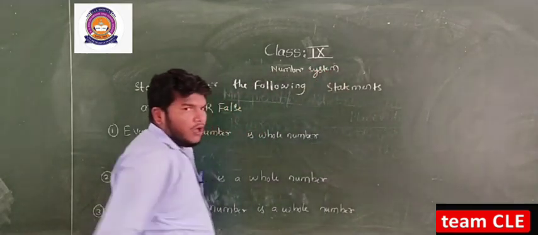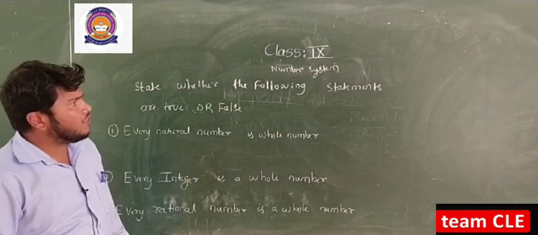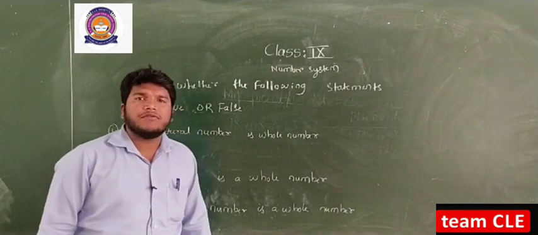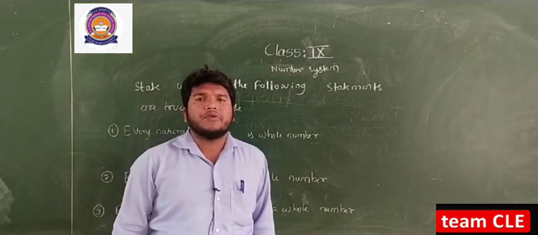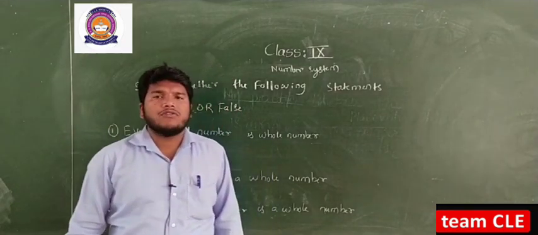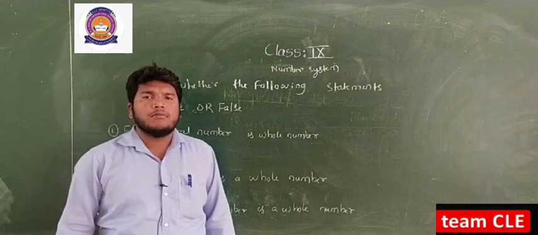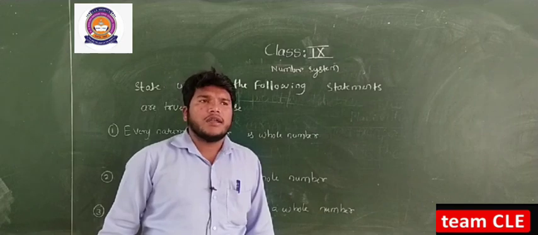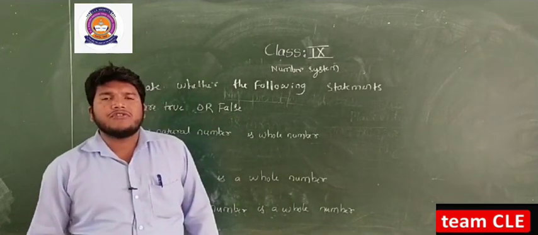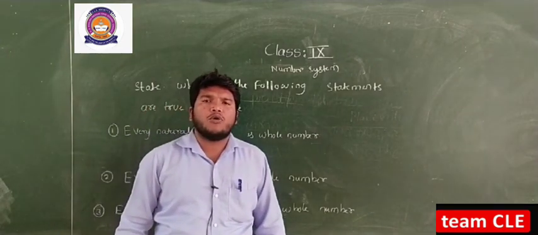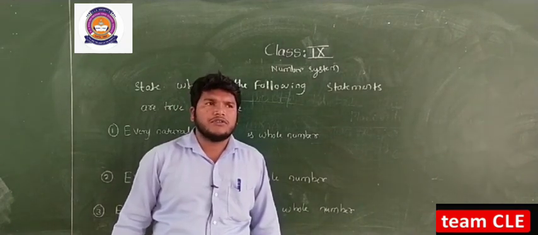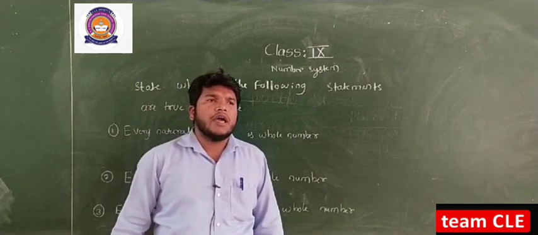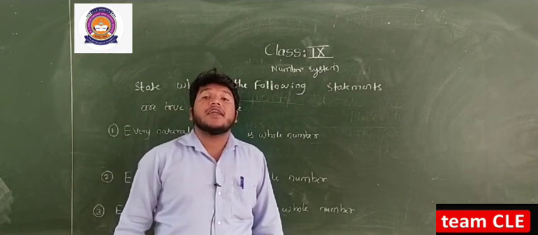In the number system you are already studying the definitions of basic terms, that is whole numbers. The numbers starting with 0, 1, 2, 3 so on up to infinity are called whole numbers. Also you have studied the natural numbers. The numbers starting with 1, 2, 3 so on up to infinity are called natural numbers. And also you have studied the integers. The numbers which are positive and negative are called integers, or the natural numbers and their inverses are also called integers.